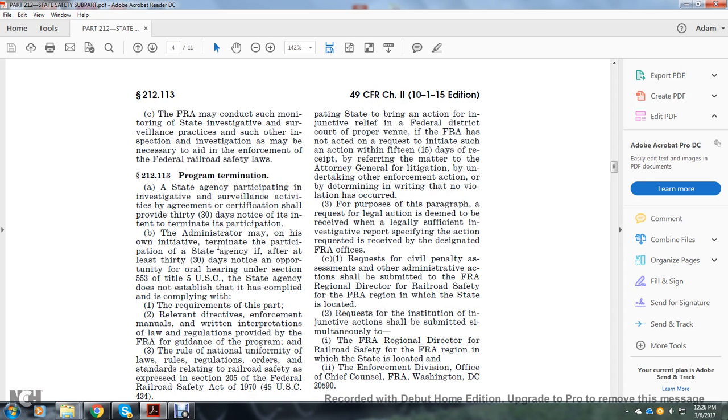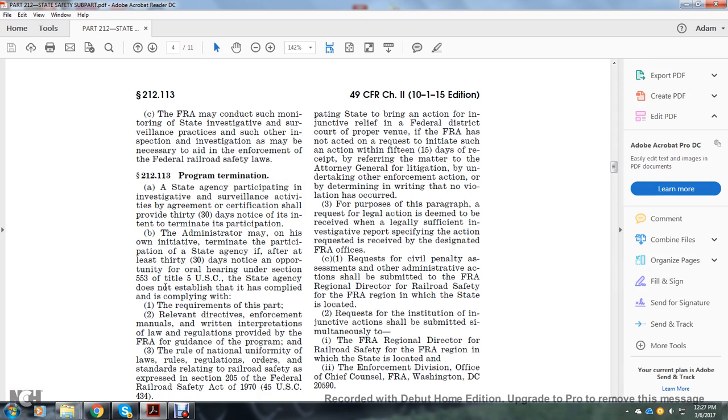All right, 212.113, state program termination. A state agency participating in investigation and surveillance activities under an agreement or certification shall provide 30 days notice of its intent to terminate participation. The Administration may, on its own initiative, terminate the participation of the state agency after 30 days of notice and an opportunity for an oral hearing under Section 553 of Title 5, U.S. Code.